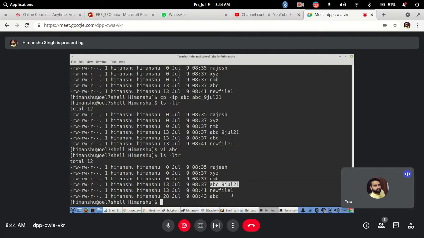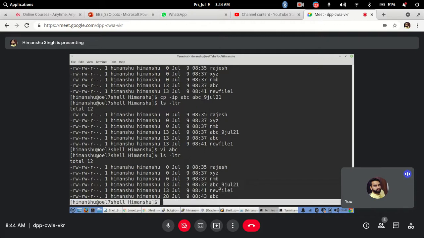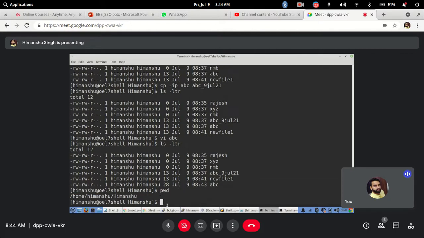Let's say now we are currently in the Himanshu directory. Now can you think of a command? I want to make a directory, let's say a shell scripting class directory. I want to make a directory at the Himanshu user's home directory, but without going anywhere from this particular directory path. I want to make a directory as home Himanshu and shell scripting class. How can I do that? What should be the command?